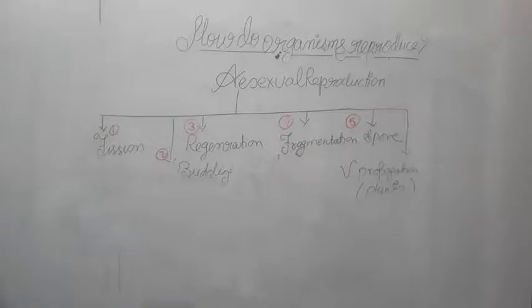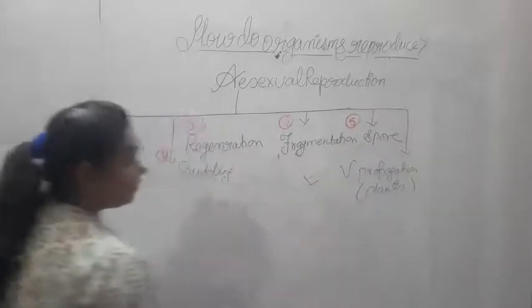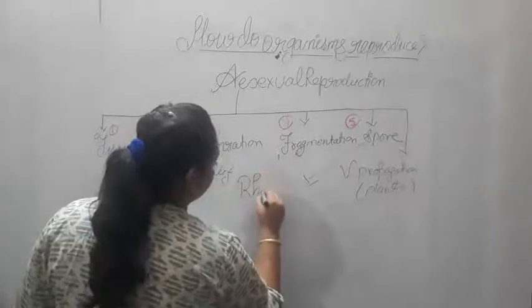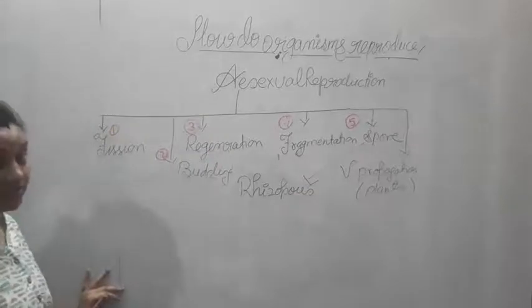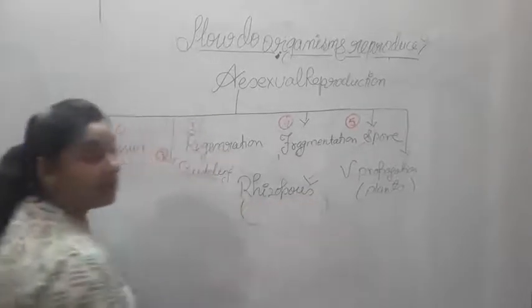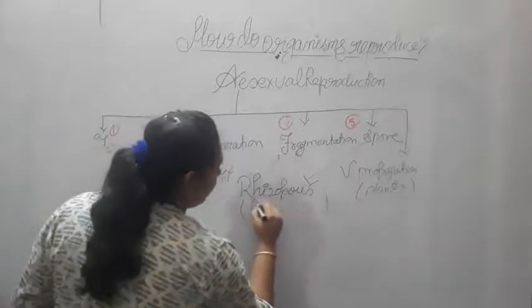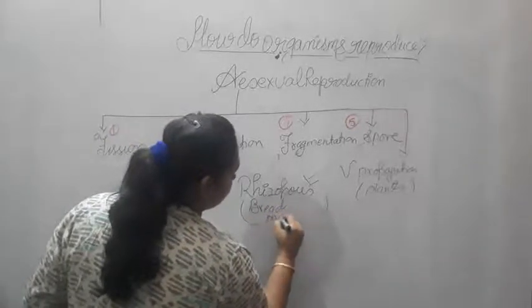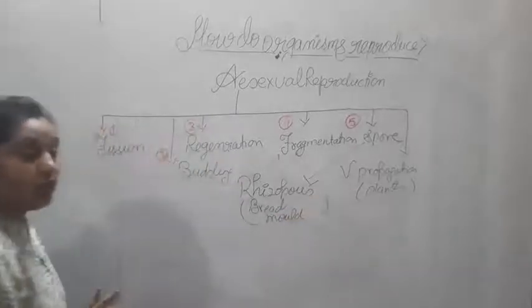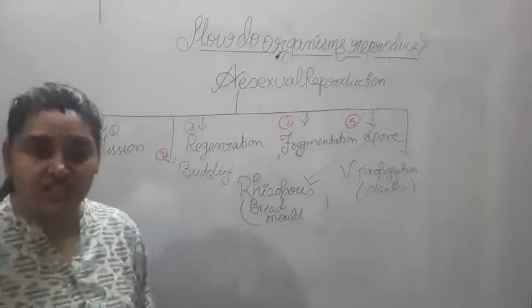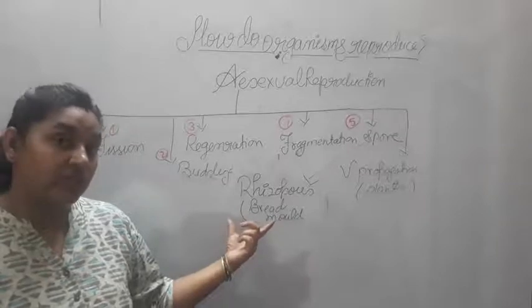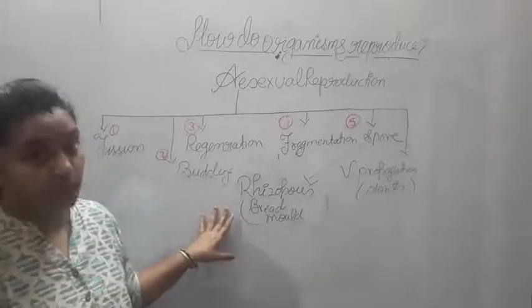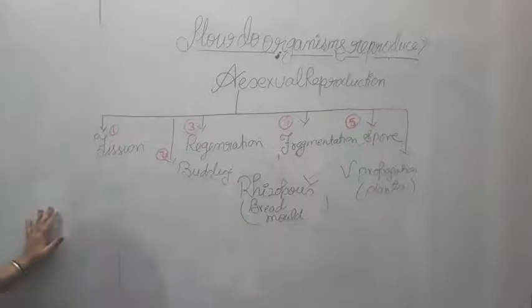Spore formation: one of the examples we'll see is Rhizopus. Rhizopus is a kind of fungi, and spore formation generally takes place in fungi only. Rhizopus we also call the bread mold. When you see some white-greenish substance on your slice of bread, that is actually Rhizopus that has developed there. The same thing you can see on chapatis too. So that is Rhizopus. Let us see how reproduction takes place in Rhizopus.